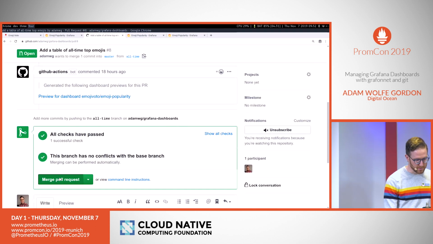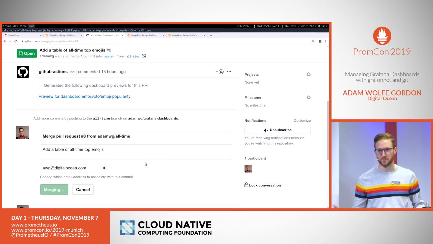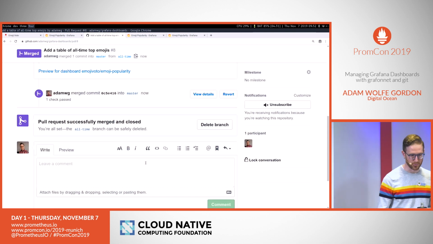And I'm going to merge this pull request, and we'll come back in a minute and we'll see that continuous deployment has actually deployed the change for me.